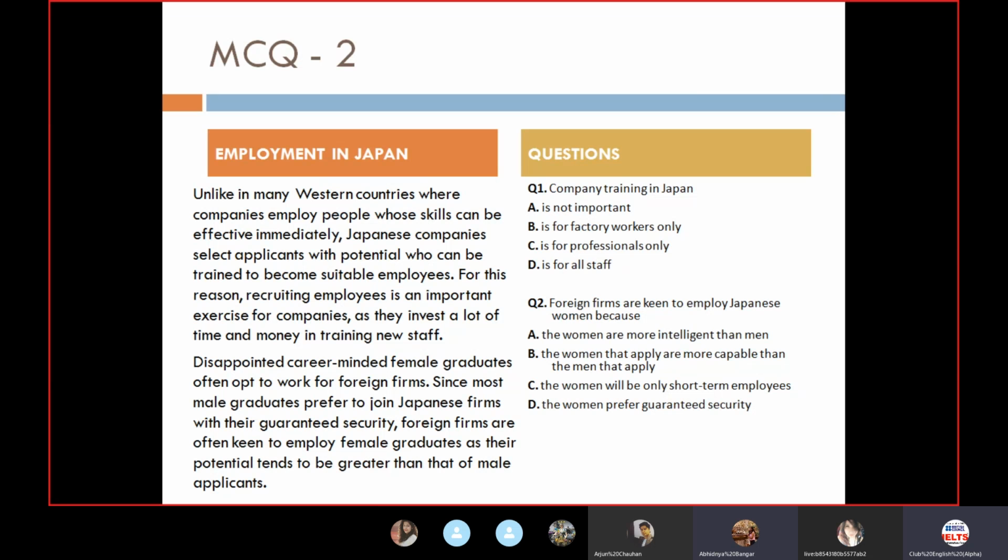Okay, Kamaljeet ma'am, what do you say? Sir, D. D, as in Delta. First one, A, B, C, D. Okay, D. Okay. And what about the second one? Sir, B. B as in Bravo. Okay. What about Kamaljeet ma'am? Sir, C. First is C. Second is? Second, sir, B. B as in Bravo. Okay.